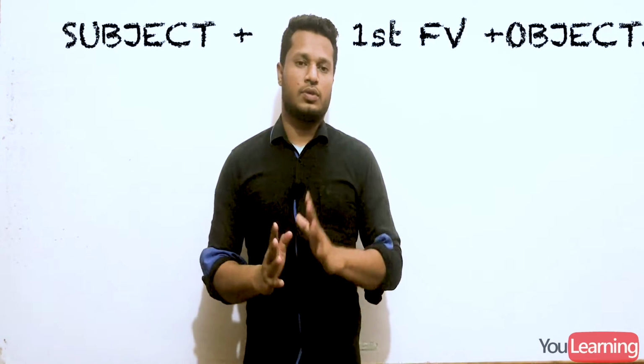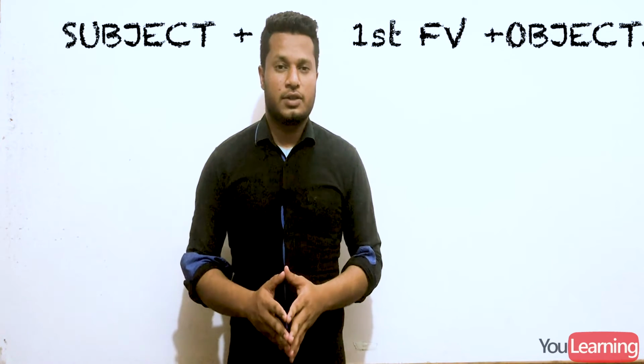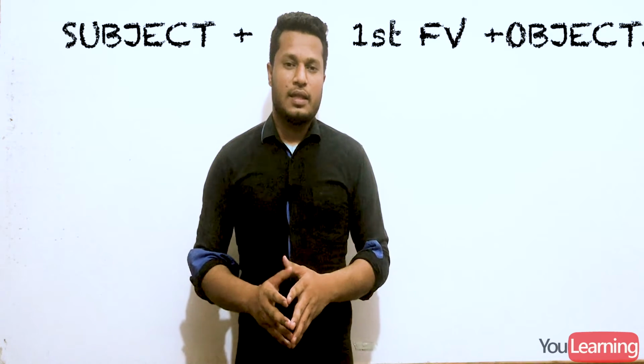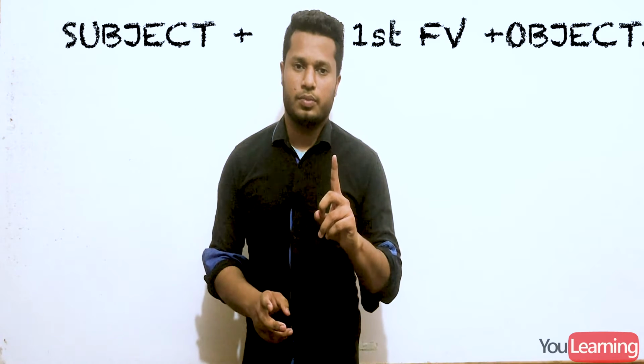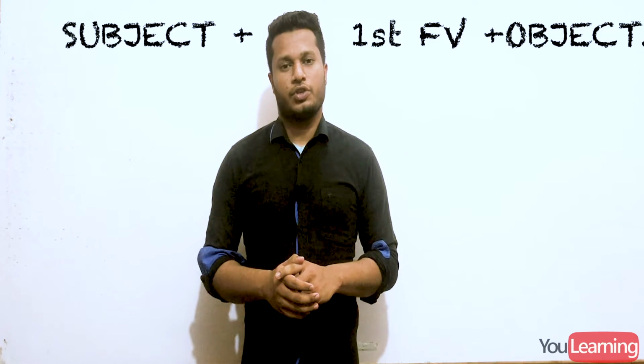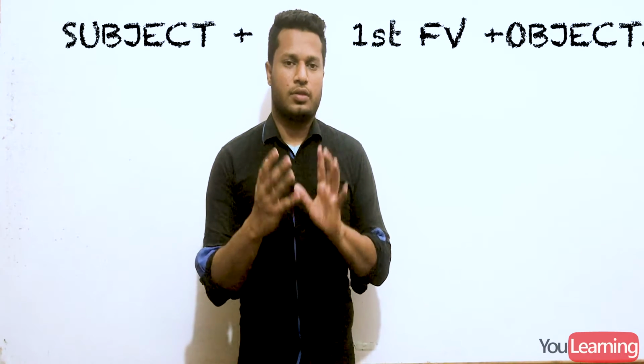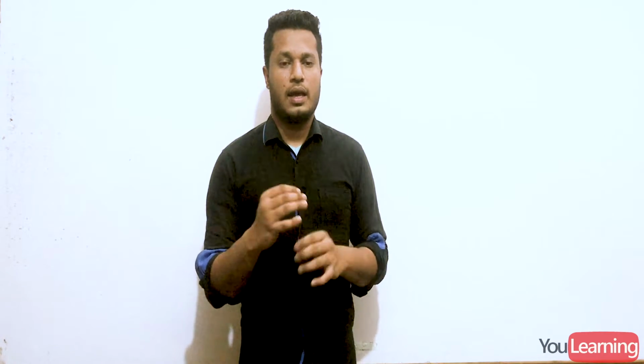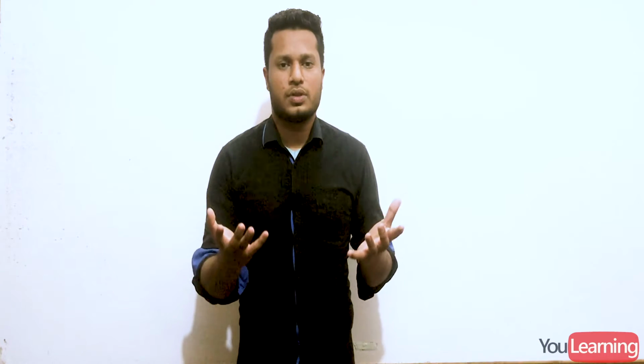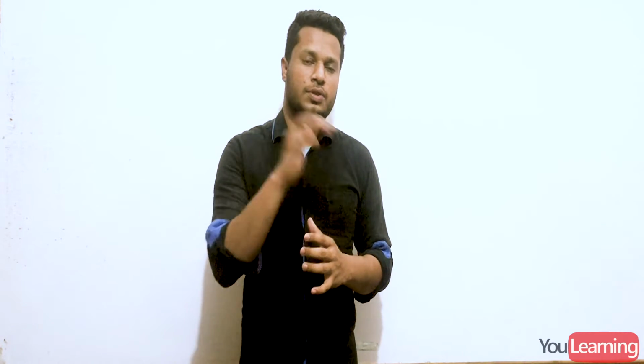Okay, so let's start. First of all, I have to tell you the composition of it. There's going to be a subject, then the first form of verb, then an object. The subject is anything which is going to do something in the sentence. The verb is the action or state of being. The object is the thing or a person on which the verb is going to be done.